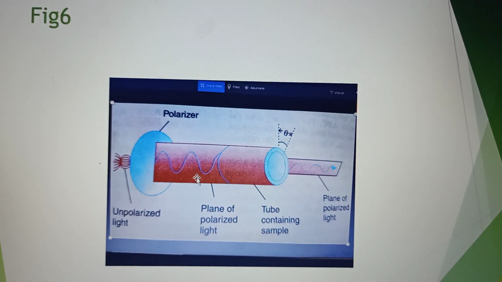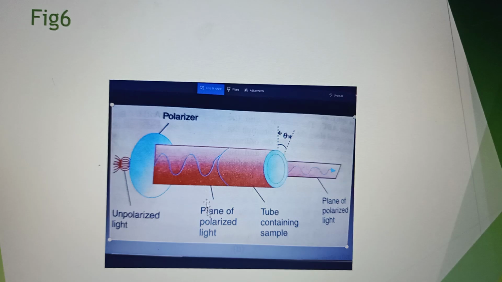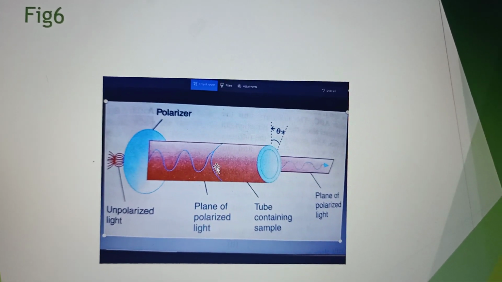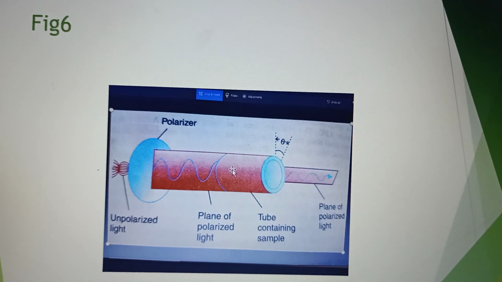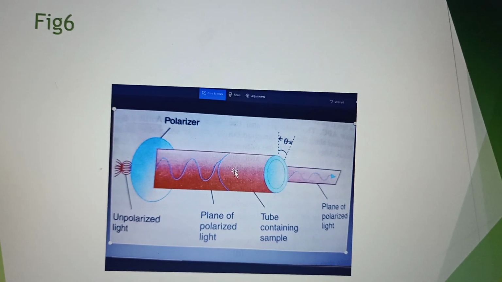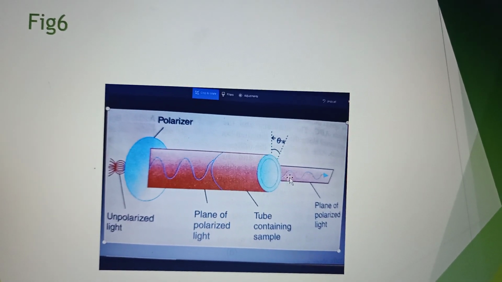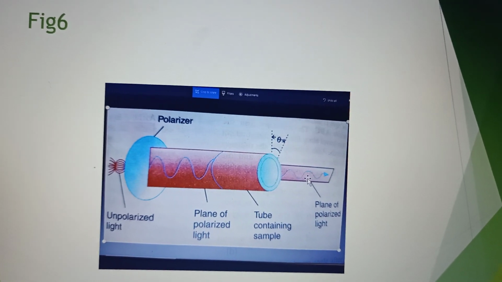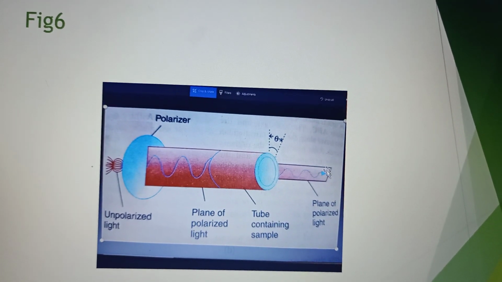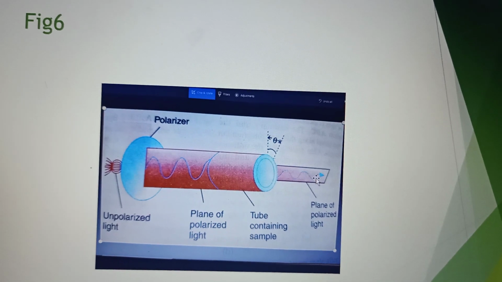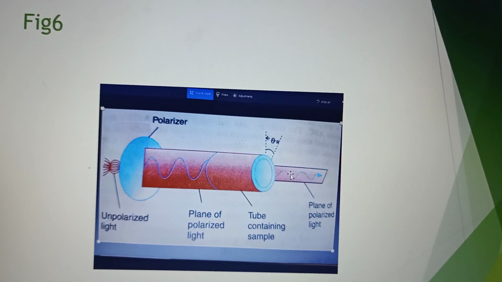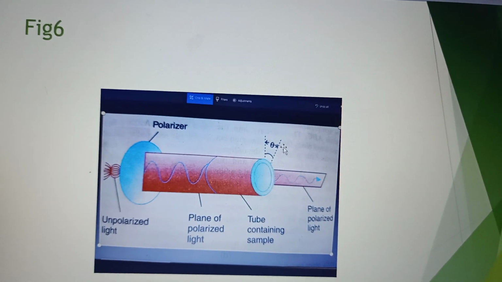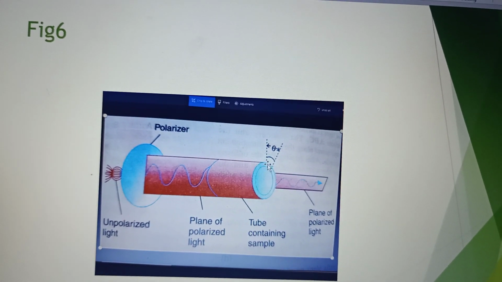Now this is the plane of polarized light, and in the tube the optically active substance like sugar solution is enclosed, and the plane of polarization of the emergent ray is this. Okay, see, there is a twist, there is a rotation, and it is rotated through an angle theta.